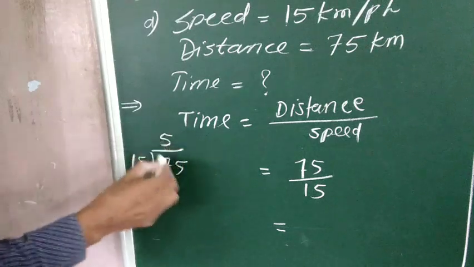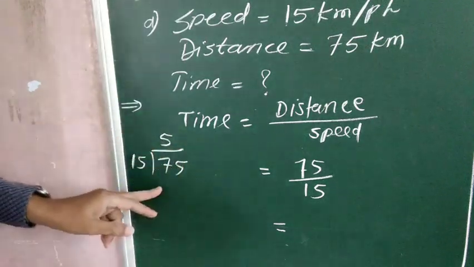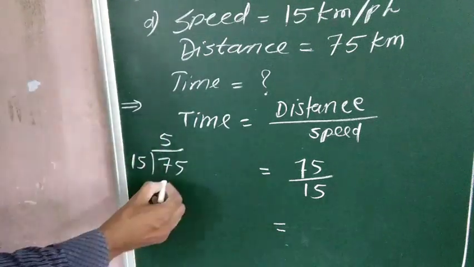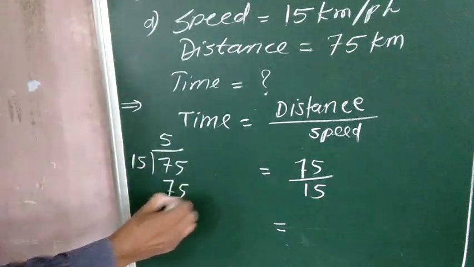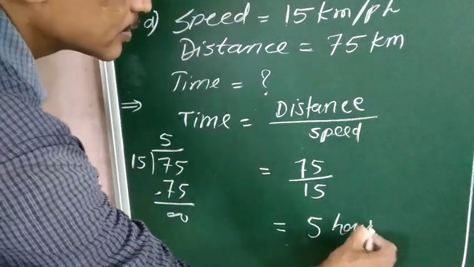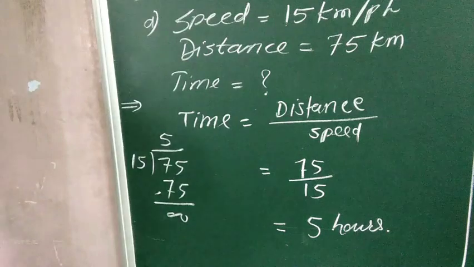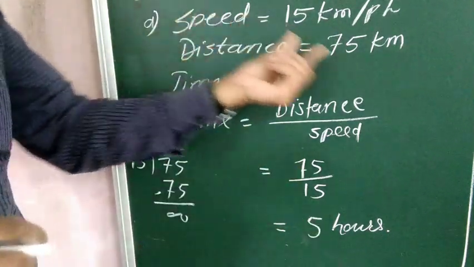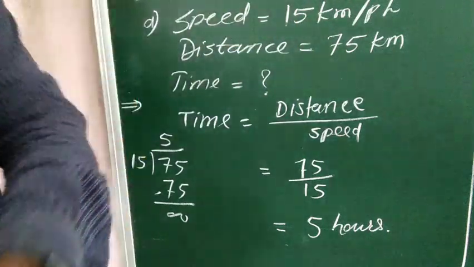So 15 ones are 15, 15 twos are 30, 15 threes are 45, 15 fours are 60 and 15 fives are 75. So our answer is 5 hours. The time to cover the distance of 75 km at the speed of 15 km per hour is 5 hours. Next.